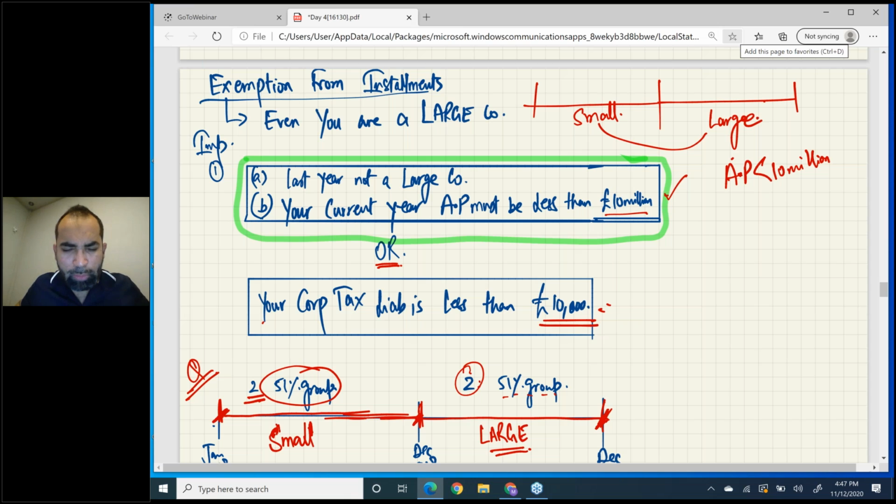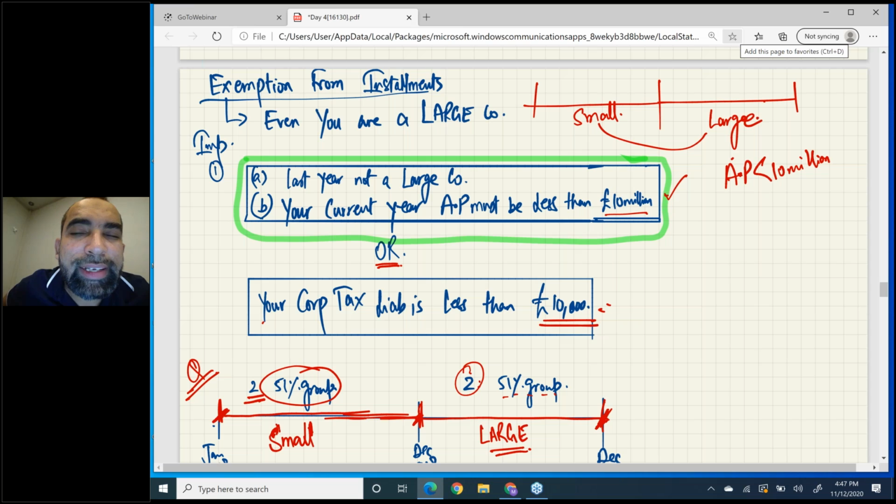What is the normal rule? The normal rule is this: a small company pays tax 9 months plus 1 day after the accounting period, and a large company pays tax in installments. This is the normal rule. But this topic, whatever is written on your screen, is an exception. Sometimes you become a large company, but still you are exempt from installments, and you have to follow that rule, 9 months plus 1 day.